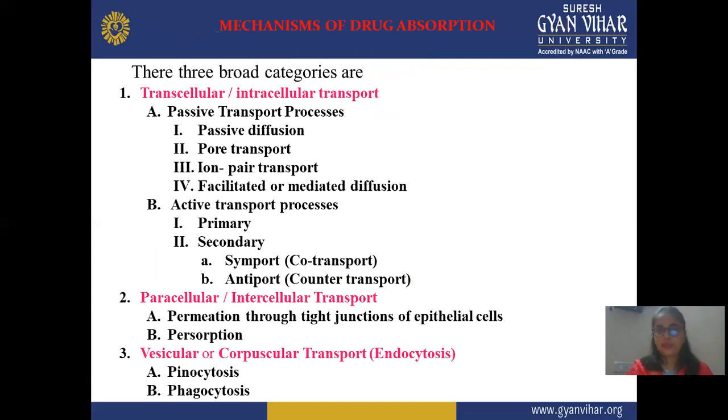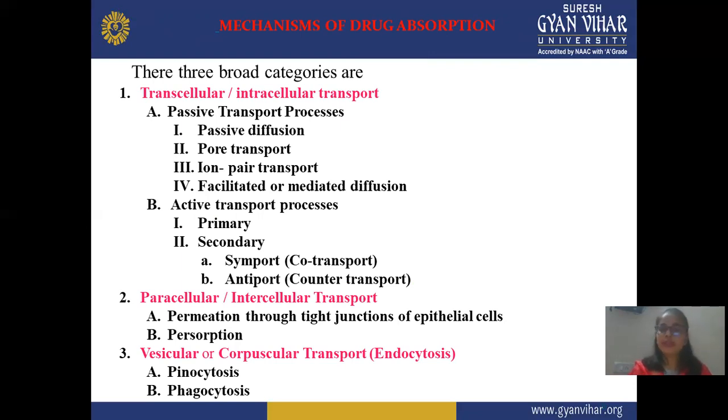The mechanism of drug absorption is broadly divided into three categories. The first is transcellular, also known as intracellular transport, and it is again divided into two parts: active transport process or passive transport process. The passive transport process is divided into four subtypes: passive diffusion, co-transport, ion pair transport, and facilitated or mediated diffusion. The active transport process is divided into two parts: primary and secondary. The secondary is again divided into two subparts: symport, meaning co-transport, and antiport, or counter transport, which is opposite to symport.